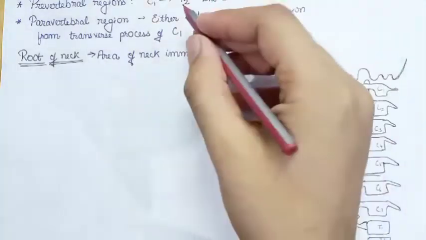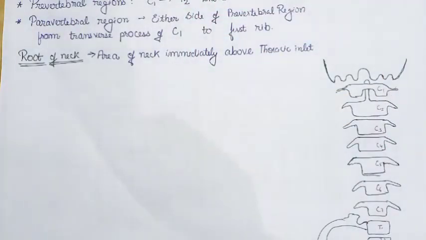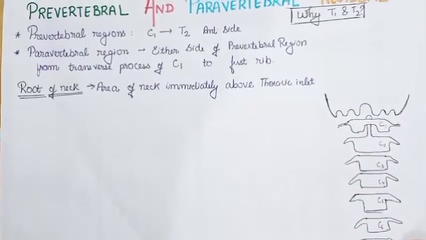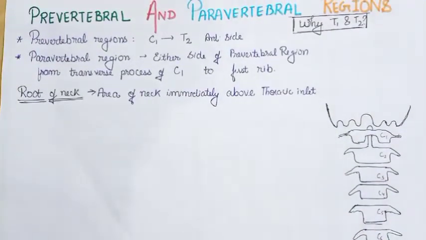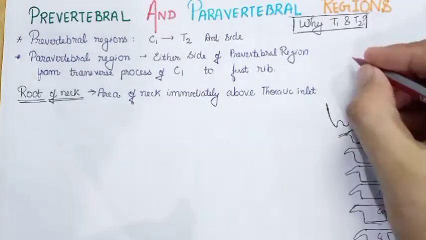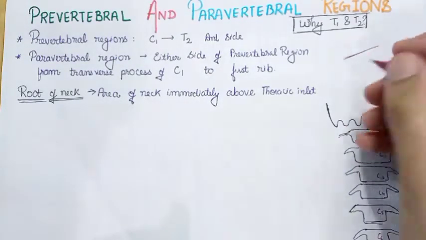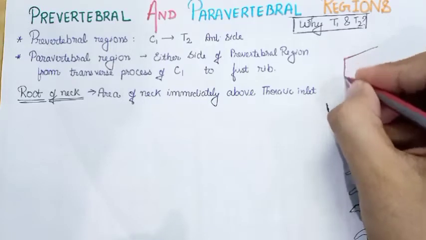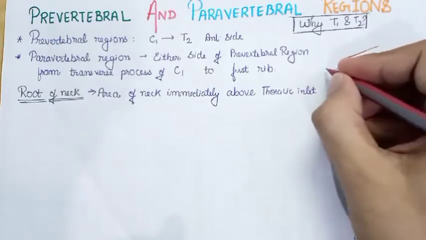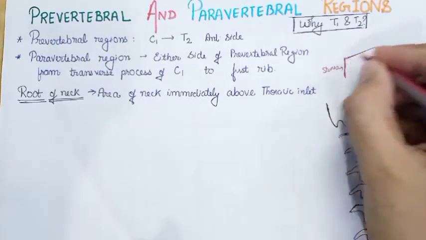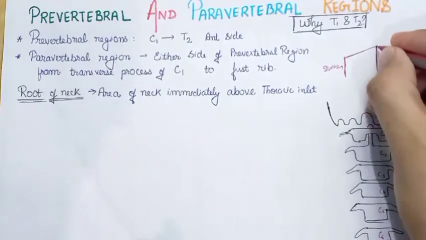Now why have I included the T1 and T2? Because you say the prevertebral and the paravertebral regions of the neck, but the neck is only the cervical region. If you see the superior mediastinum or the superior thoracic aperture, this is the sternum anteriorly, this is the vertebral column posteriorly, okay?